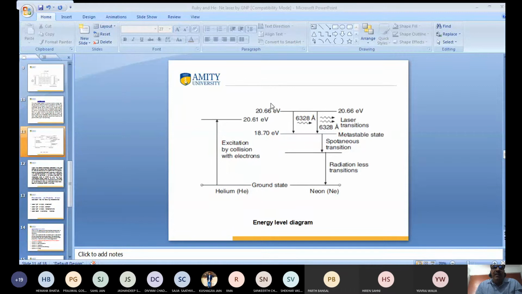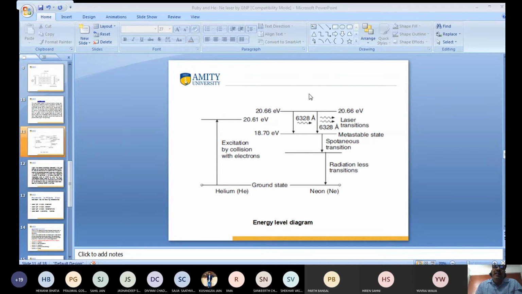Now the neon atom comes here and emits a photon of energy 6.28, but this is not a laser beam. Again it turns back, and when it comes back, it has to emit two photons. This is known as laser transition, and they have the same wavelength, same frequency, same direction, and very high intensity. So this is known as a laser beam.